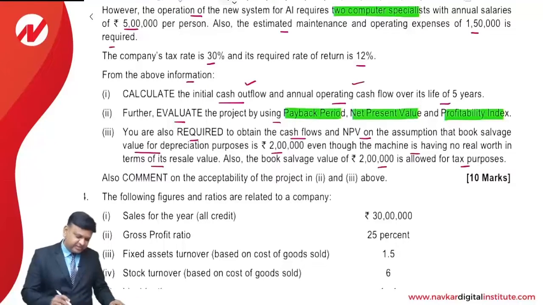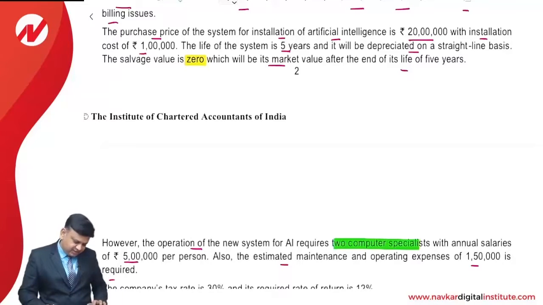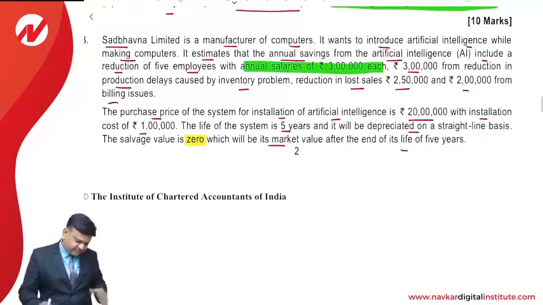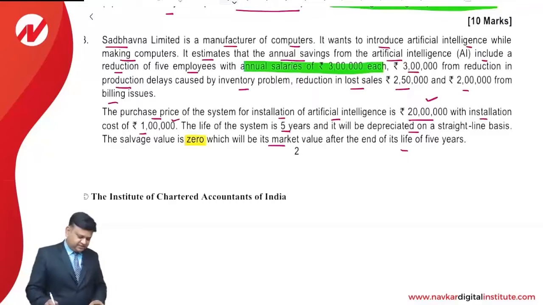And annual operating cash flow means something like step number 4, wherein we take into account the savings, the depreciation, additional expenses and so on. So basically in the first part of the question, we are required to make the calculation of the initial cash outflow. That's very simple. It is an amount of 20 lakhs and this is an amount of 1 lakh. So it comes to 21 lakhs.